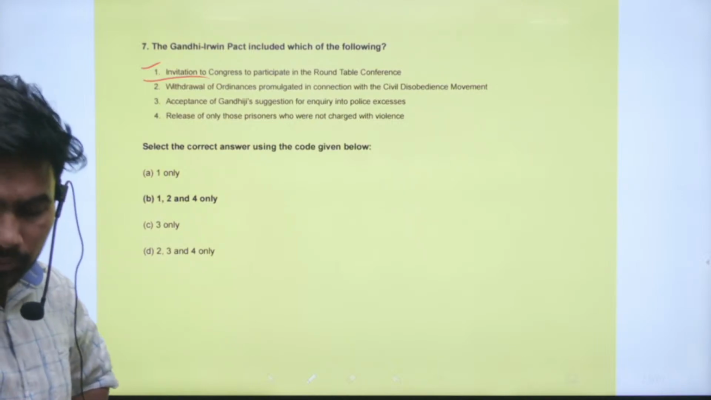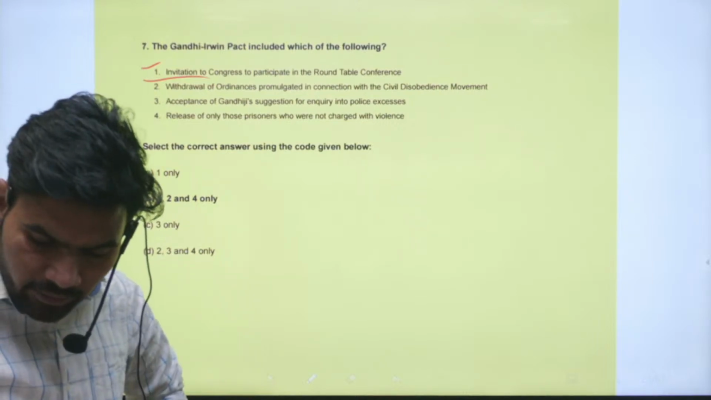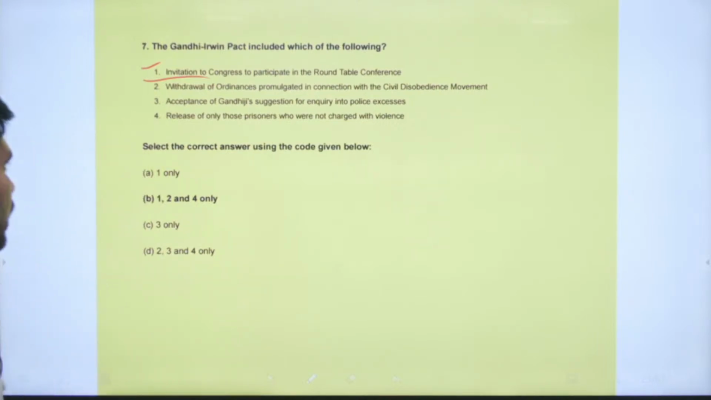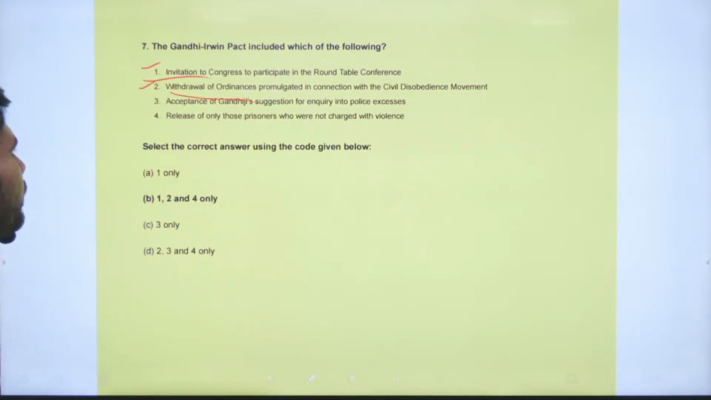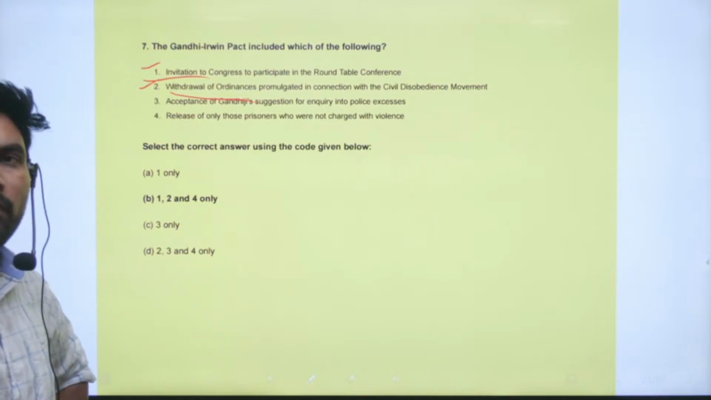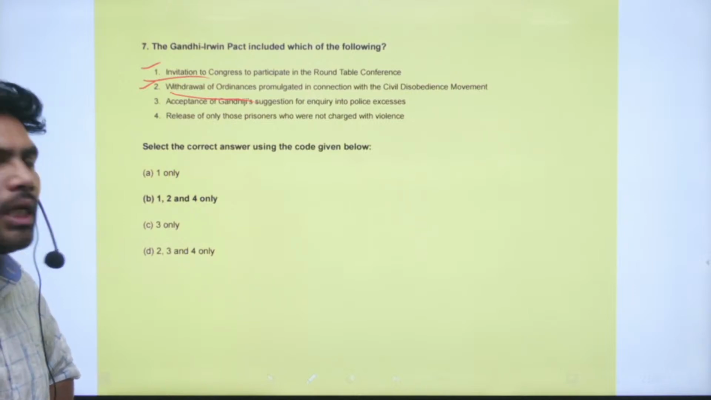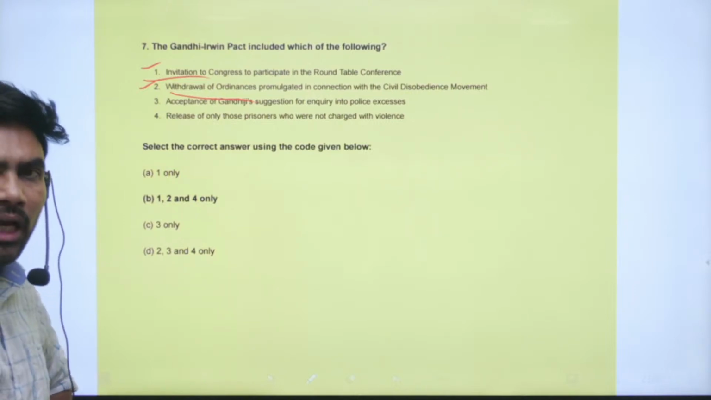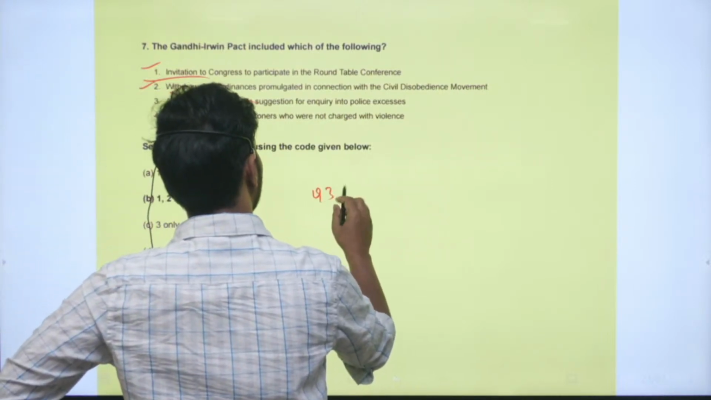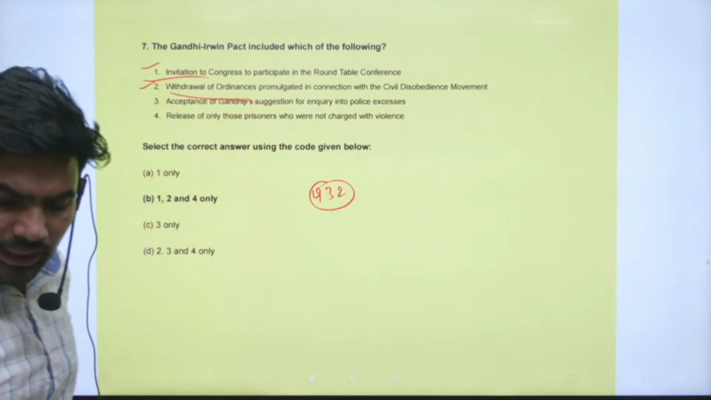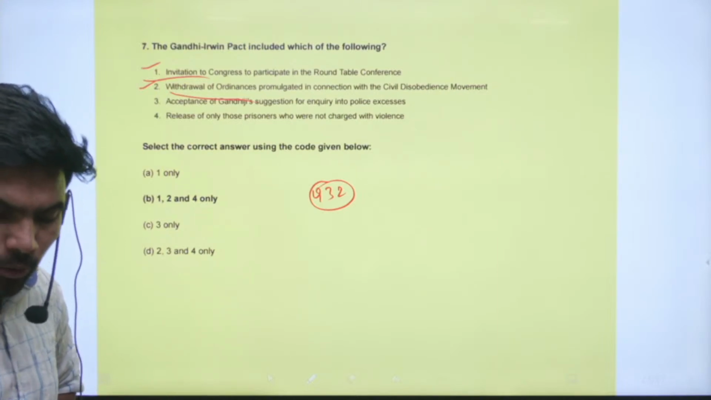Next one, withdrawal of ordinances promulgated in connection with the civil disobedience movement. Yes, this is also part and parcel of it. To stop the civil disobedience movement, this particular Gandhi-Irwin Pact was concluded. So it happened around 1932. Right.